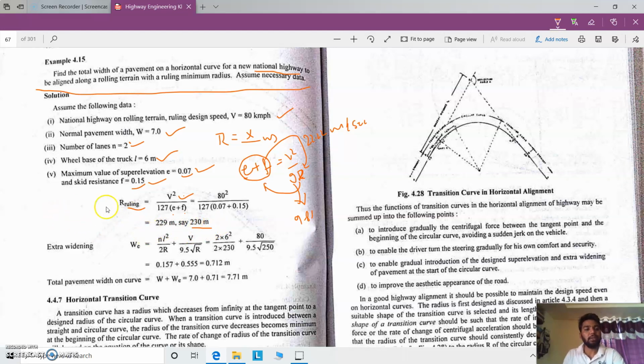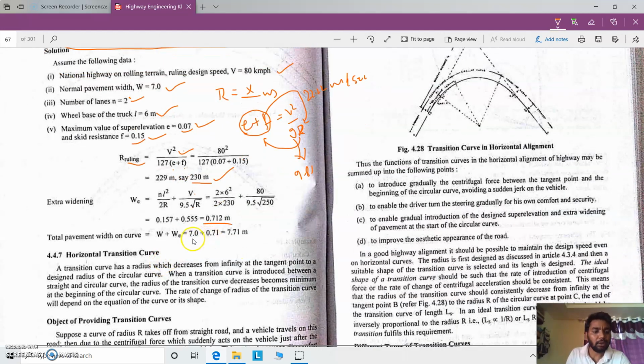Again, once you get the radius, you can calculate the extra width of the pavement. So here it is N L square by 2R plus V by 9.5 under root R. N is 2 lanes because the national highway is given with 7 meters of total pavement width, and 7 meters of width is considered to be 2 lanes, and L is 6 meters, and R is 230 meters we have calculated, and V is given with 80 kmph. Once we substitute the calculated and assumed values, you will get 0.712 meters.